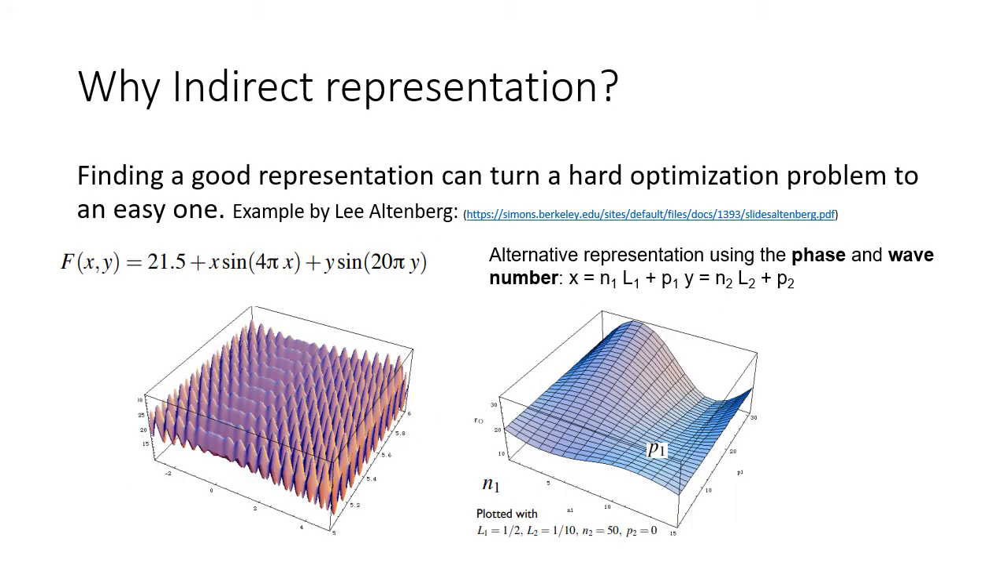By using an alternative representation, we can transform a complex fitness landscape to a simple one. In this simple example, we have a function which is massively multimodal. By using the alternative representation of the wave number and the phase, we can transform this to a very simple function with a single peak, and the problem becomes very easy to optimize.